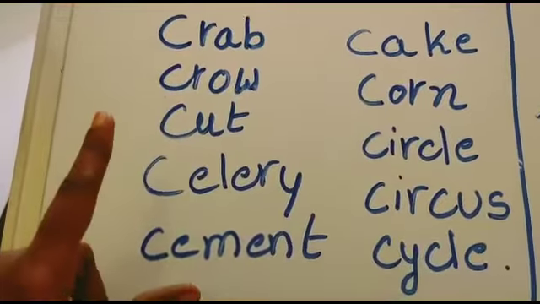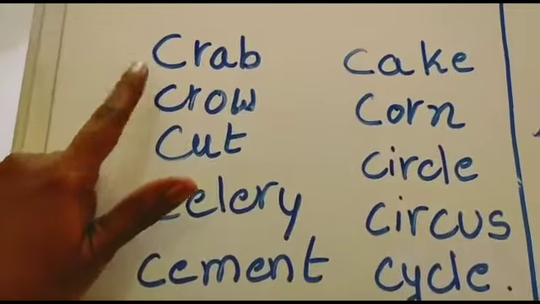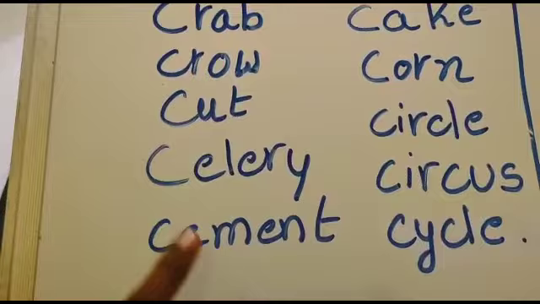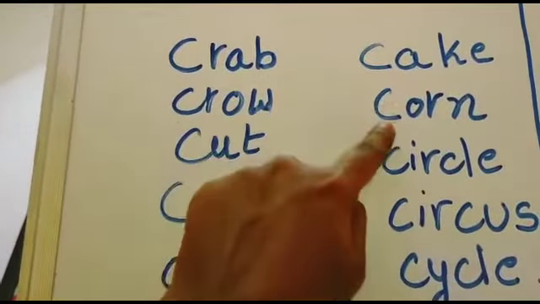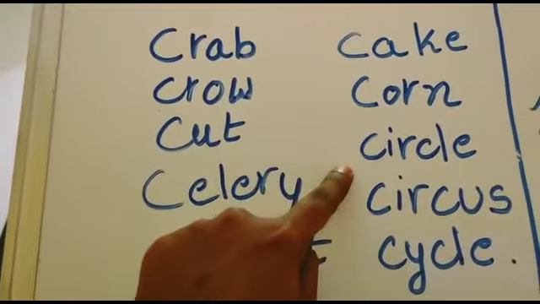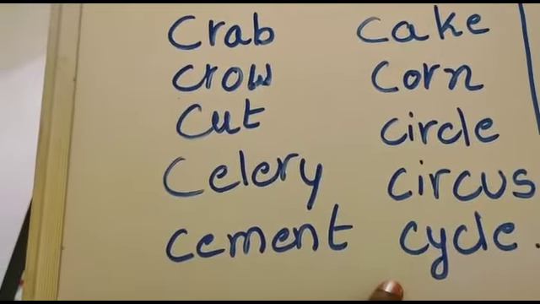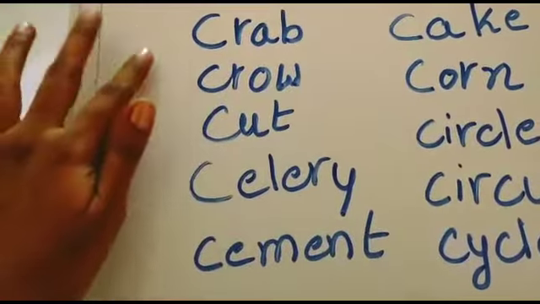Yes, these are the words starting with letter C. Crab, crow, cut, celery, cement, cake, corn, circle, circus, cycle. In all these words, some words start with Ka.